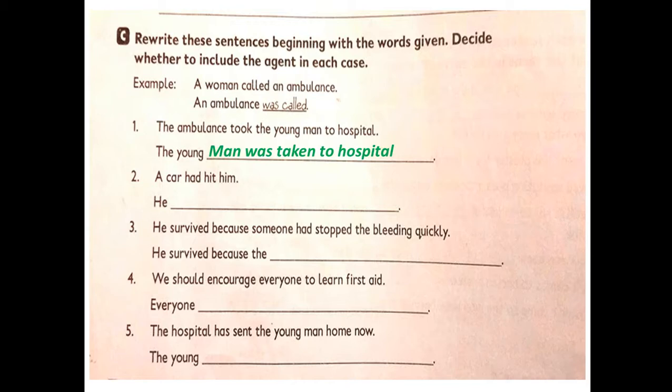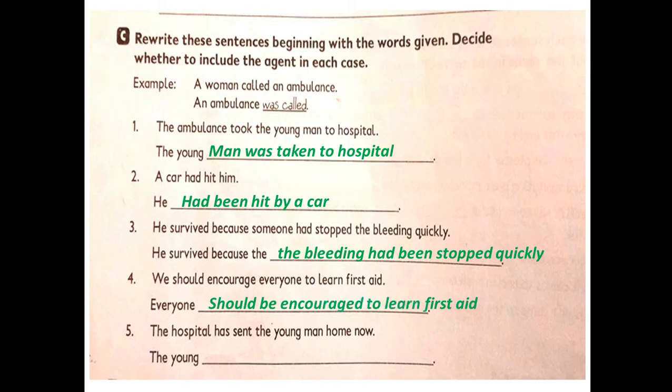A car had hit him. He had been hit by a car. He survived because someone had stopped the bleeding quickly. He survived because the bleeding had been stopped quickly. Number four, we should encourage everyone to learn first aid. Everyone should be encouraged to learn first aid. Number five, the hospital has sent the young man home now. The young man has been sent home now. Okay, all these sentences are in the passive.